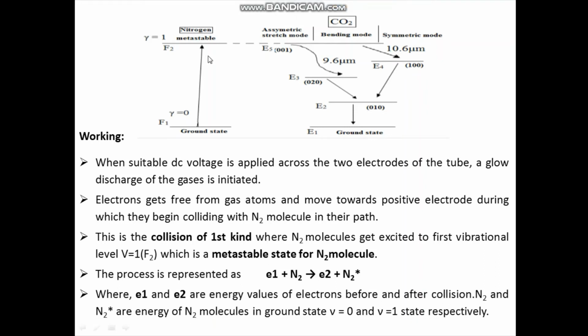So in first kind of collision, the free electrons collide with nitrogen in the ground state, that is in F1. As a result, the nitrogen molecule gets excited to higher energy state, that is F2. And this process of excitation of atoms from ground state to higher energy state is called pumping.